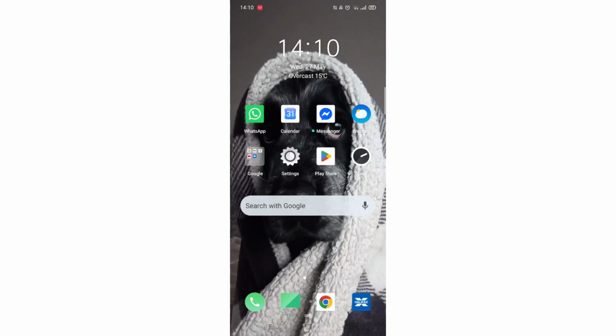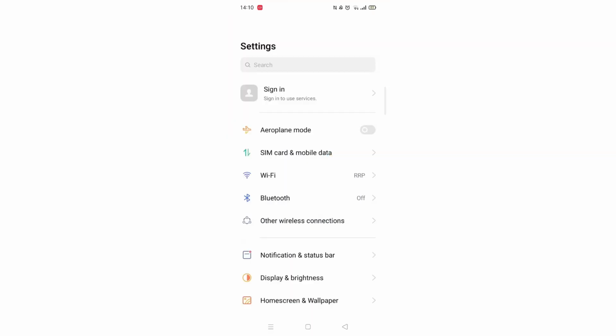How to restart your Android phone without the power button. So your power button may not be working for some reason. So to restart it without the power button, open up your phone settings,